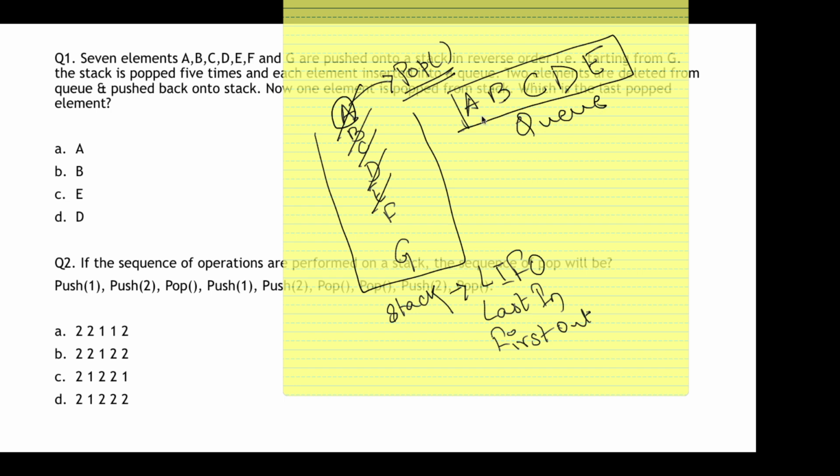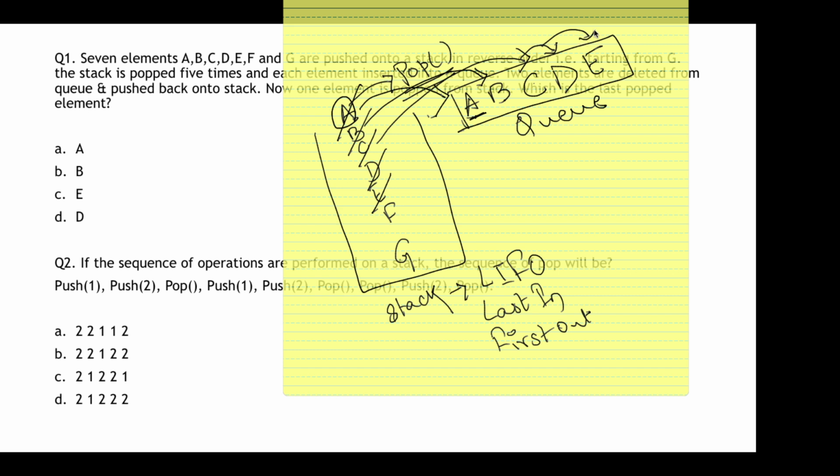What is the first element in the queue? A. Why is A the first element? Because A was popped out first, so that must have been inserted first into the queue. Then B was popped out, so that will be the second. Then C was popped out, that will be the third. Like that, fourth will be D and fifth will be E.